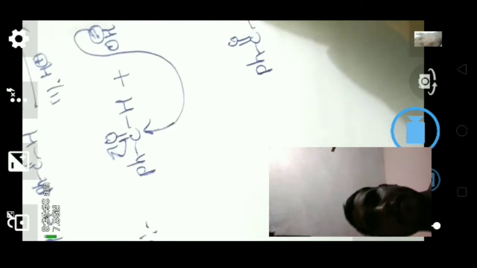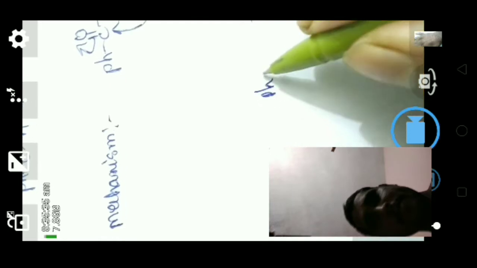It gives PhCOOH plus PhCH2O minus. Now the hydride shifting takes place from this carboxylic acid to this alkoxide, giving PhCOO minus plus PhCH2OH.